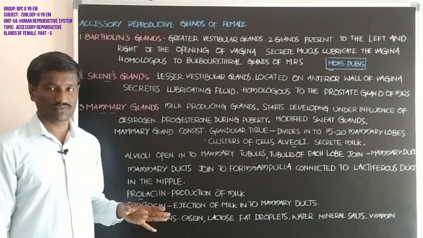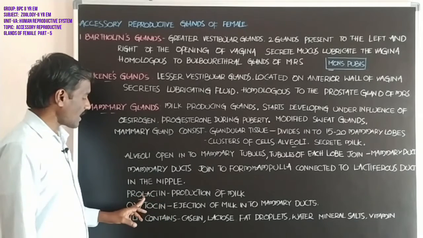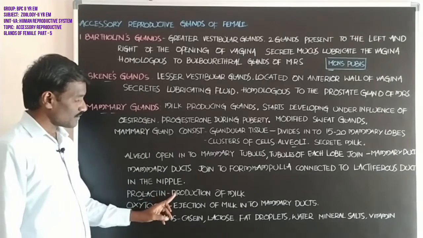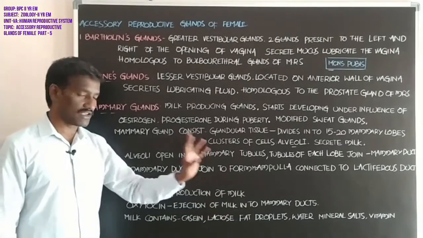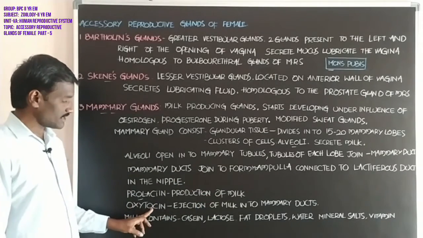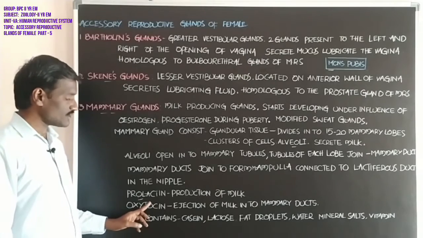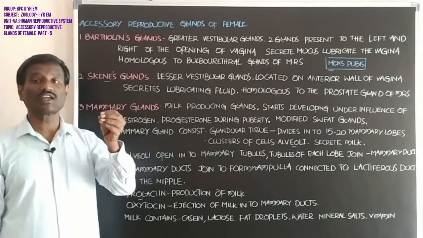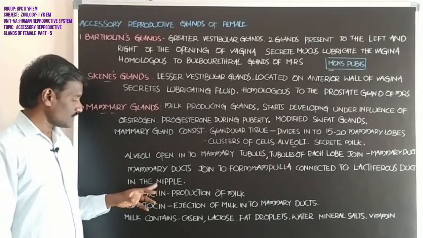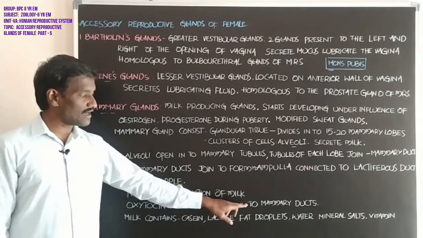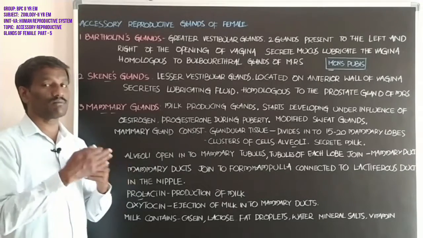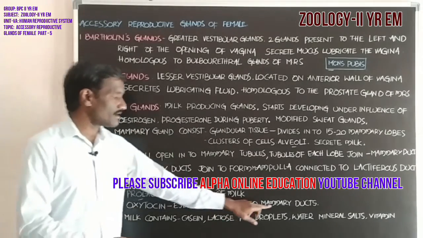Students, prolactin stimulates the mammary glands for the production of milk. Next, oxytocin. Oxytocin is secreted from the posterior pituitary and stimulates ejection of milk into the mammary duct.